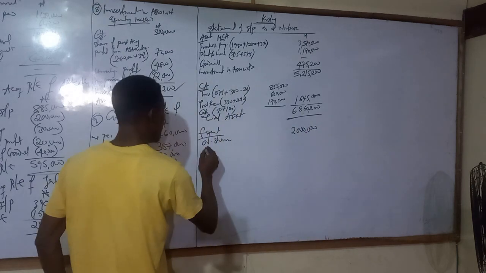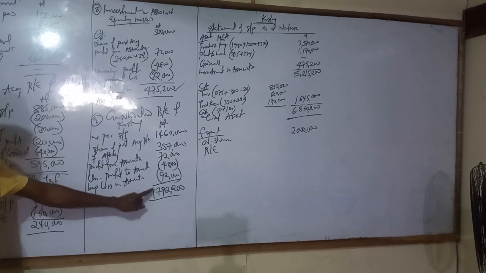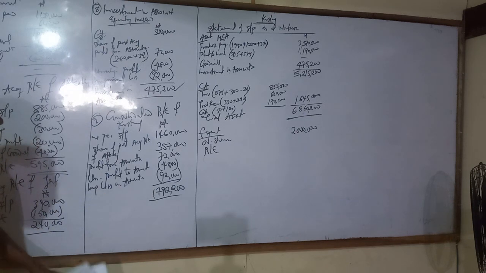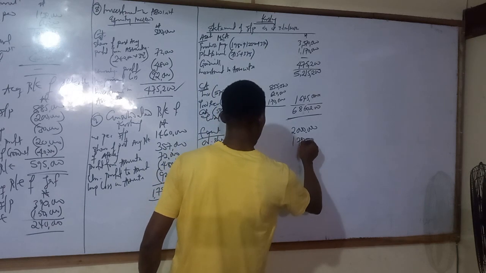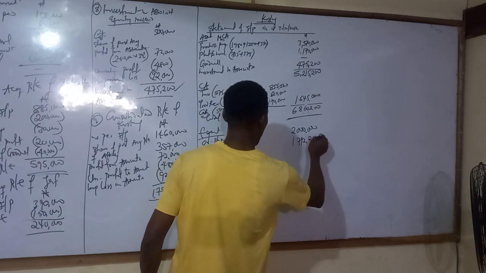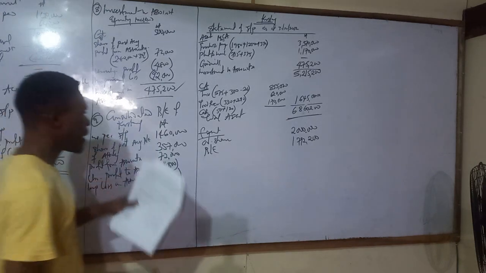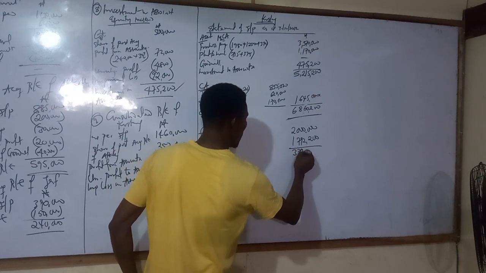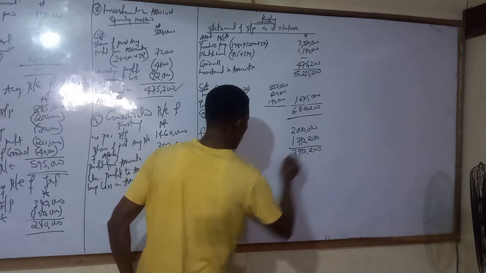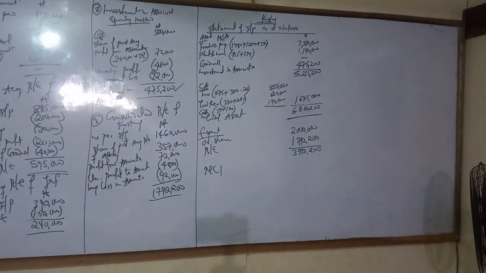Then retained earnings of parent, we already calculated 1,792,200. Then our total will be 3,792,200.